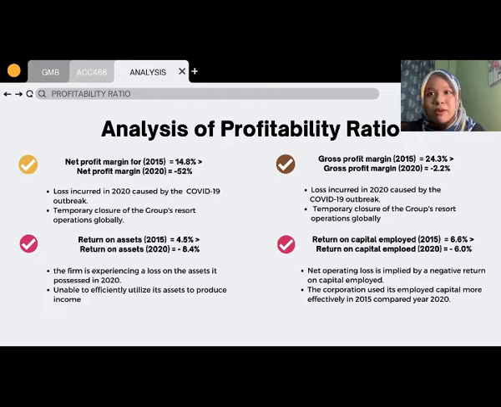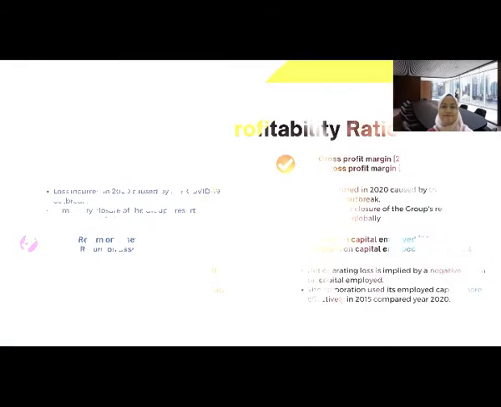Last but not least, for the return on capital employed, why is 2020 experiencing negative return on capital employed? Net operating loss is implied by a negative return on capital employed. The corporation used its capital employed more efficiently in 2015 compared to the year 2020. That's all from me. Thank you.